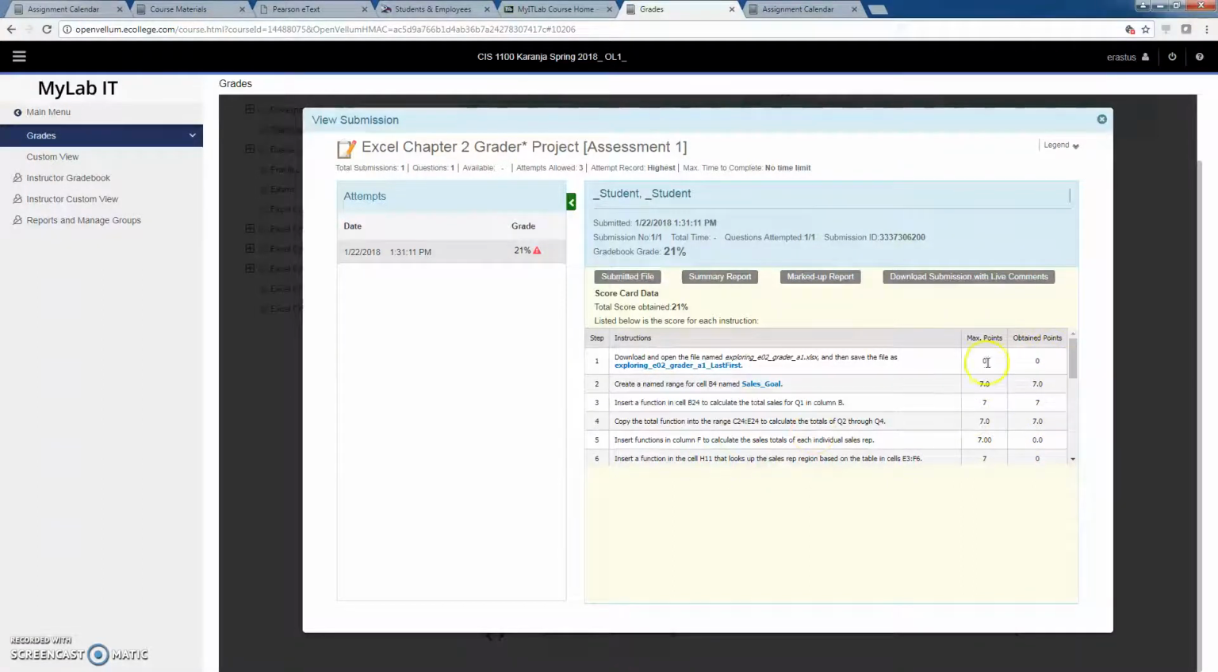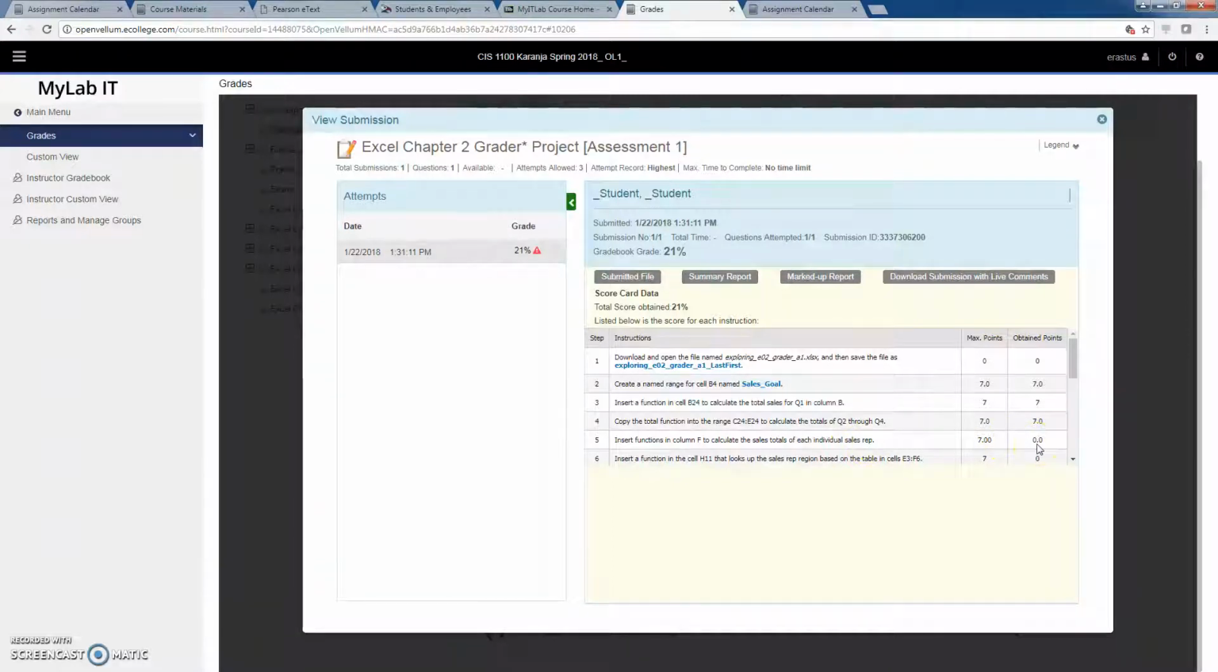So for instance, the first one, there were no points required. Instruction number 2, 7, we got 7. 3, 7, we got 7. 4, we got 7. Now the 5th one, insert a function in column F to calculate the sales total of each individual sales rep, 7, we got a 0.